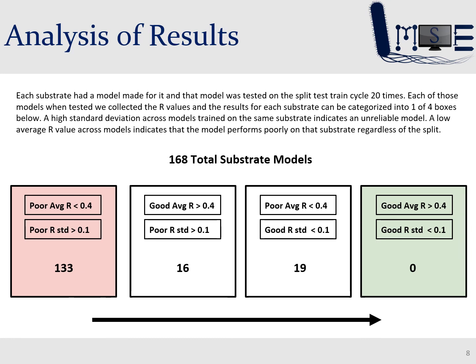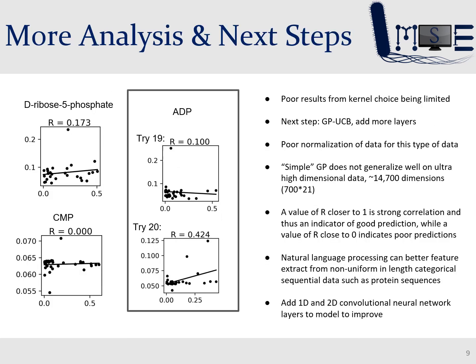When developing future models, we aim to move our model performance up the line and into the green zone of both good model prediction and consistent prediction. The poor overall performance of the models can be attributed mainly to a few factors. Firstly, we only tested with the Matern kernel so far, but there do exist other kernels which could provide better results. Secondly, GPR is not the best model for sequential data, as it is a simple model, and when trained